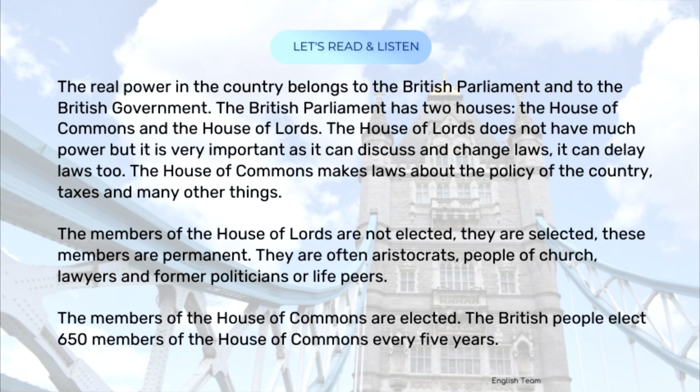The members of the House of Lords are not elected, they are selected. These members are permanent. They are often aristocrats, people of church, lawyers and former politicians or life peers. The members of the House of Commons are elected. The British people elect 650 members of the House of Commons every 5 years.